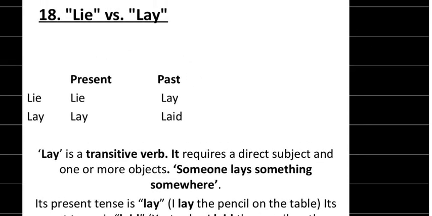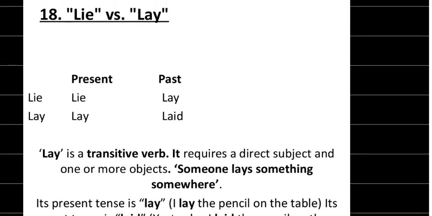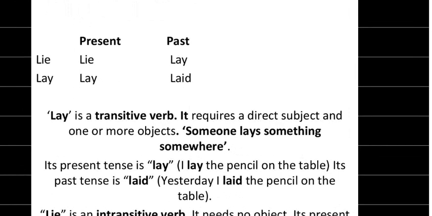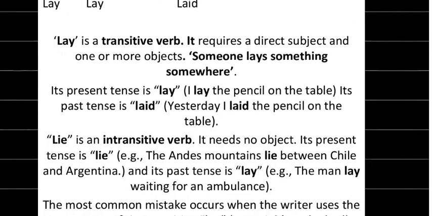Lay is a transitive verb. It requires a direct subject and one more object. Someone lays something somewhere. Its present tense is lay: I lay the pencil on the table. Its past tense is laid: yesterday I laid the pencil. Easily. The man lay waiting for an ambulance.